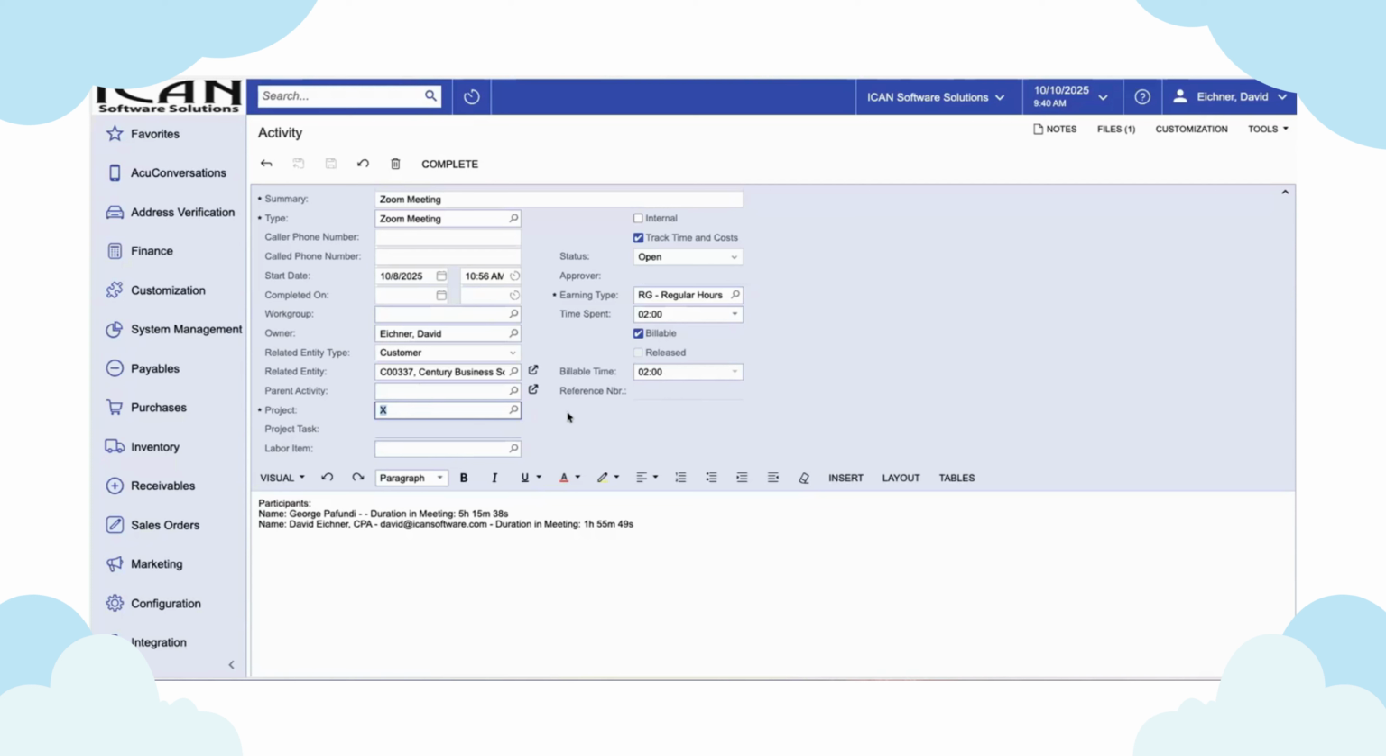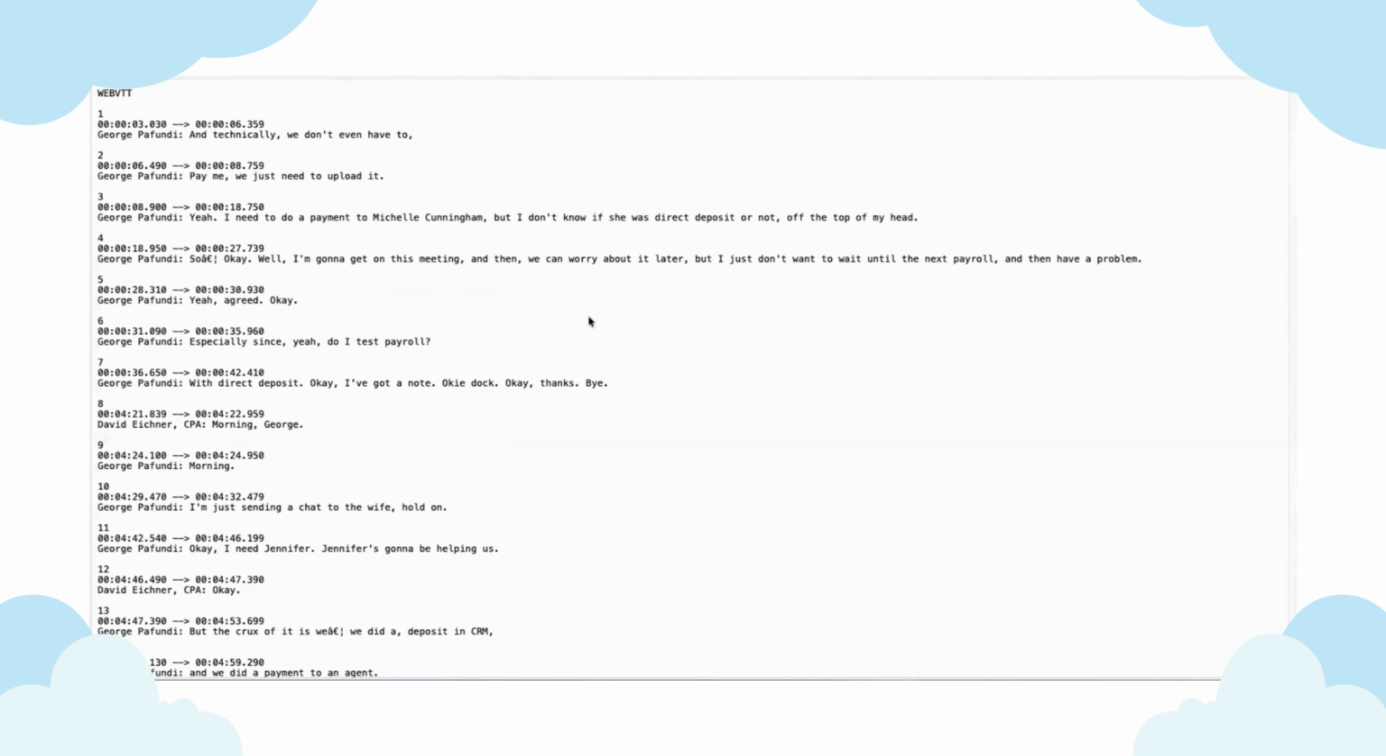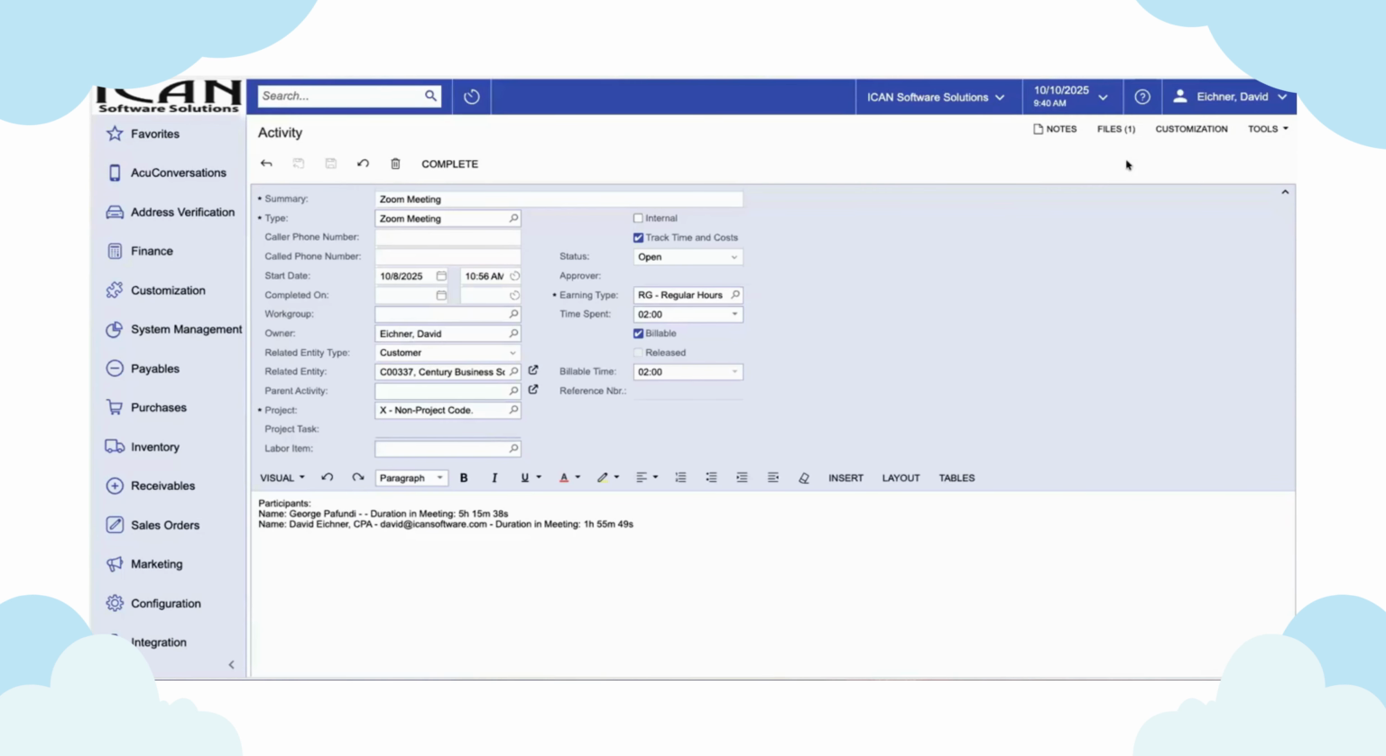But then whoever's responsible for billing would come through and identify, based on the transcript, what this meeting was about and bill it to the correct project based on that information. So you can see the transcript of the Zoom meeting is there, and we have the costs, and we can then determine if it's billable or not, whether it's internal. Again, we're just defaulting this in.